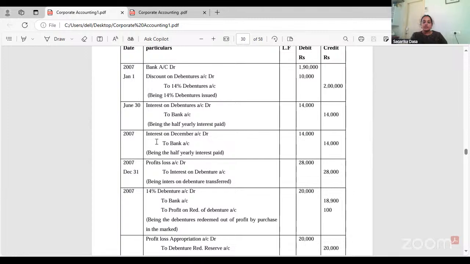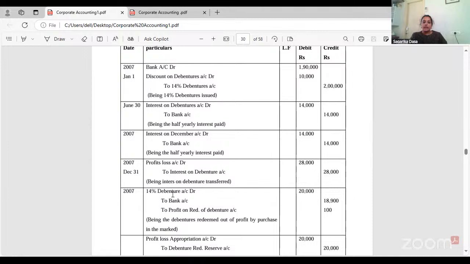Again for 2007, December, again they will get the interest. So interest on debentures account data to bank account, same 14,000. So 14,000, 14,000, total 28,000. This is for 1 year it is completed. Now, after 1 year it is completed, we will transfer the interest to the profit and loss account. So, profit and loss account data to interest on debentures. As I told you, total is 28,000. When you divide this between two equal halves, 28,000 divided by 2 is 14,000 and 14,000.